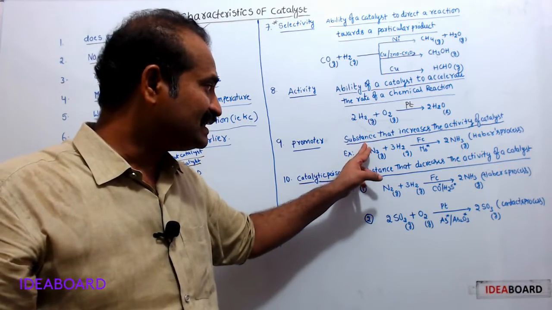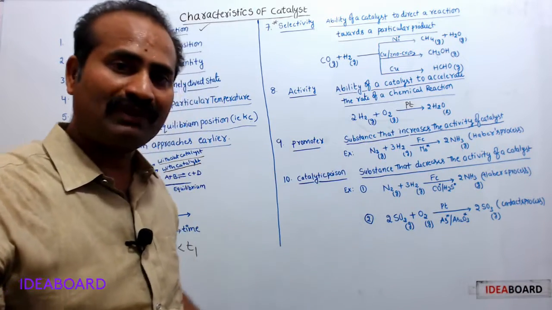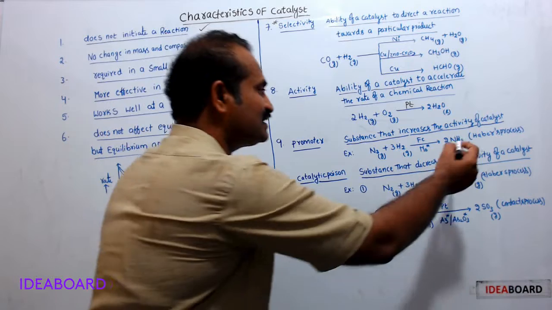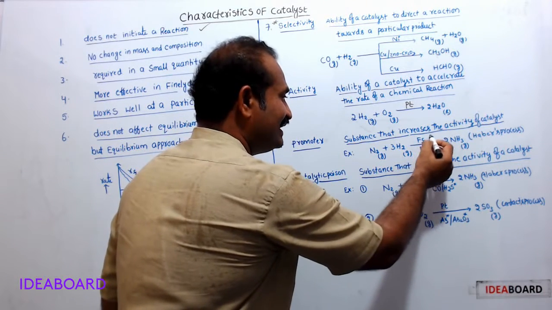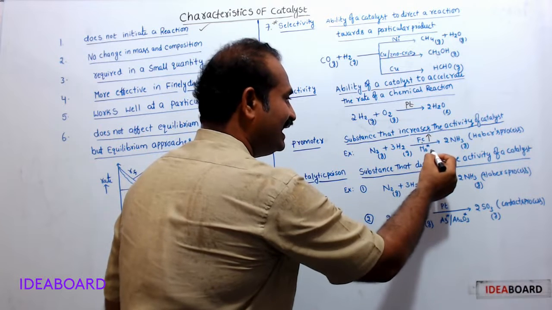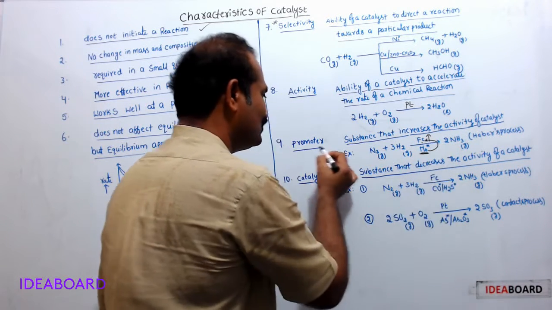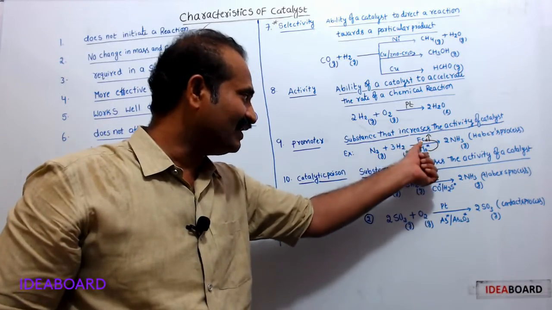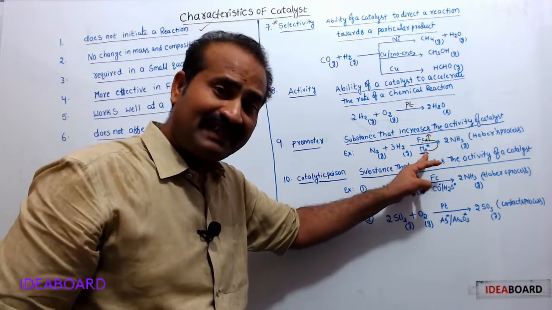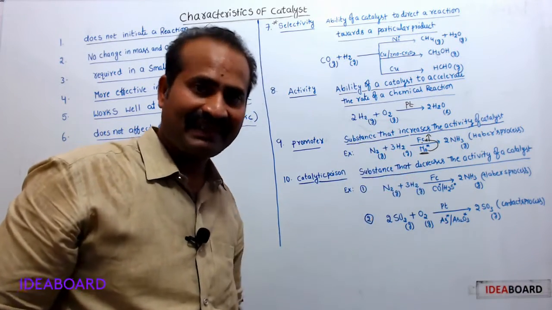Some substances may increase the activity of a catalyst. Such substances are promoters. In the case of Haber's process, iron is the catalyst. Its activity is increased by molybdenum. Therefore, here molybdenum is known as a promoter. Molybdenum increases the activity of iron. Hence, molybdenum is said to be a promoter, which increases the activity of a catalyst.